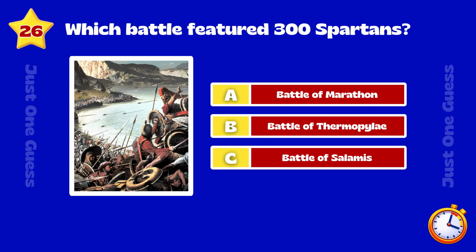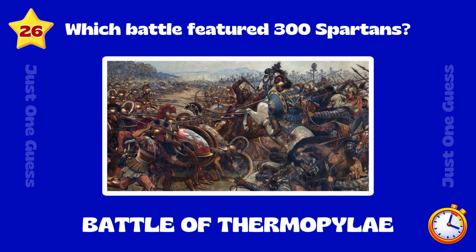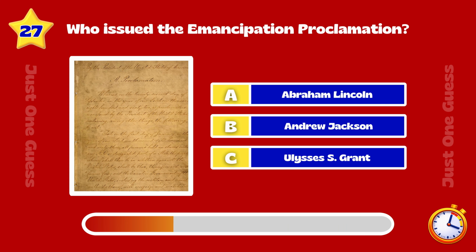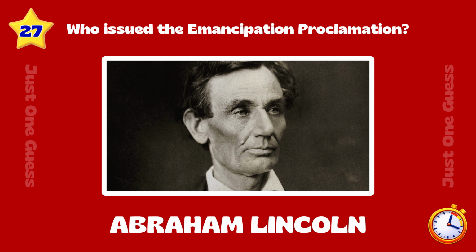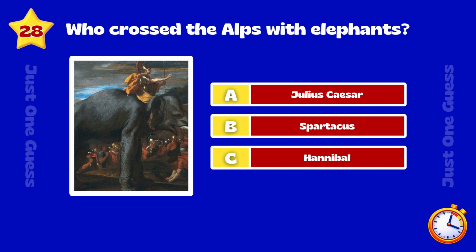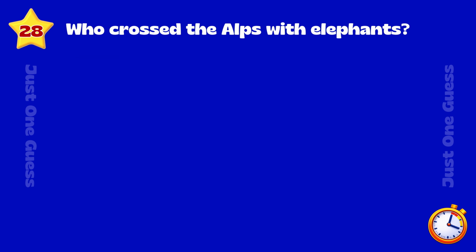Which battle featured 300 Spartans? Battle of Thermopylae. Who issued the Emancipation Proclamation? Abraham Lincoln. Who crossed the Alps with elephants? Hannibal.